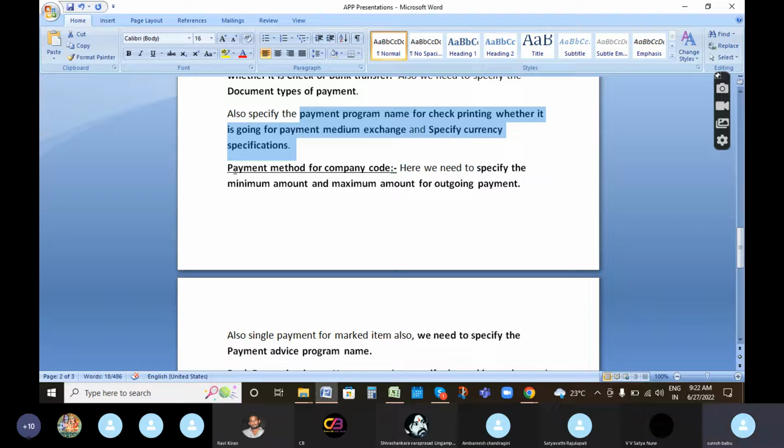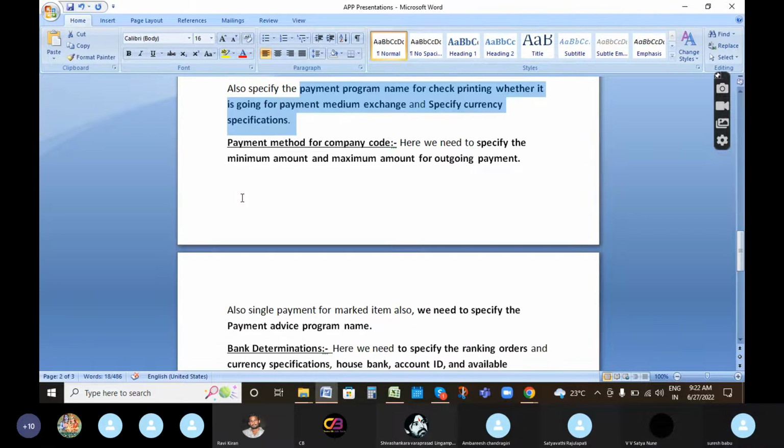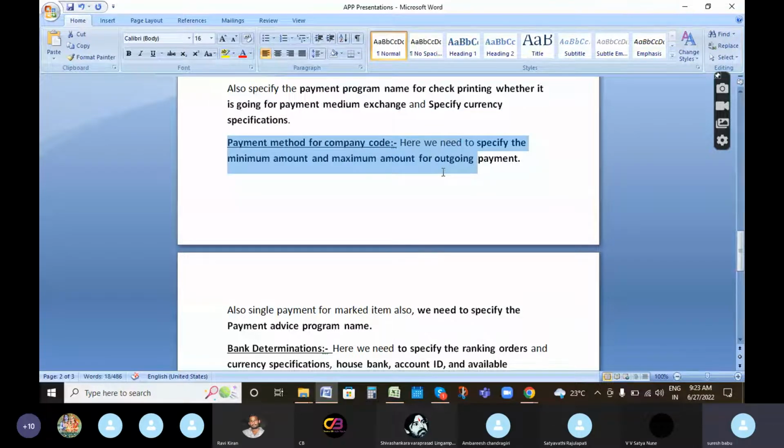Coming to the fourth step, payment method for company code. Here we specify the minimum amount and maximum amount for outgoing payments. We can also specify single payment for marked items, and we specify the payment advice program.